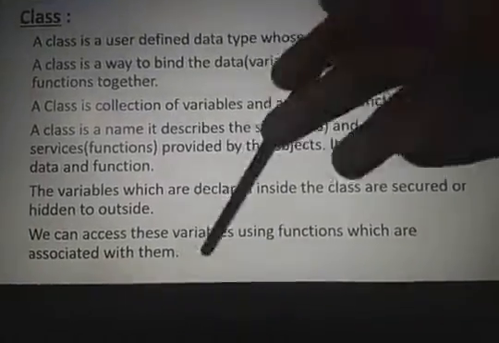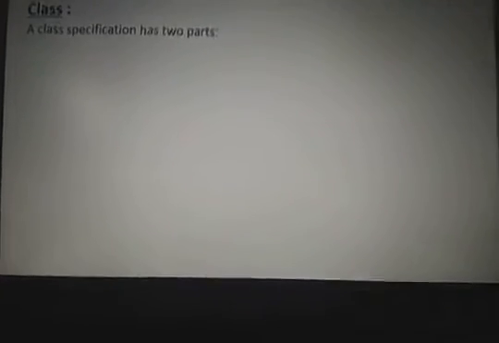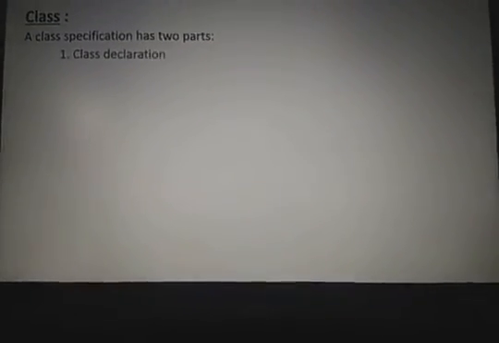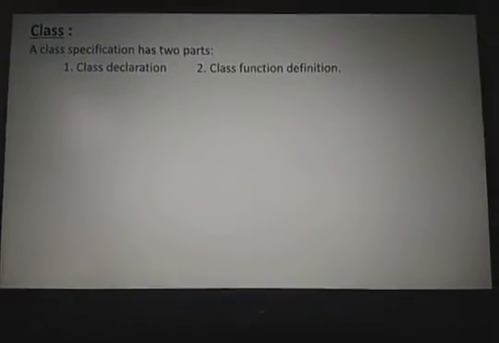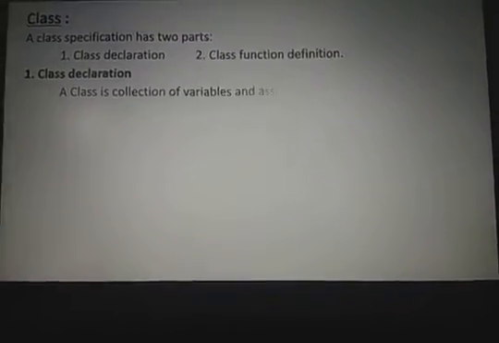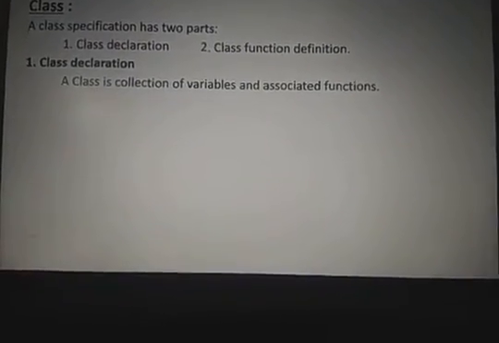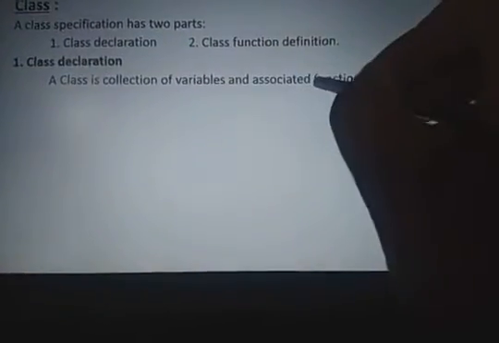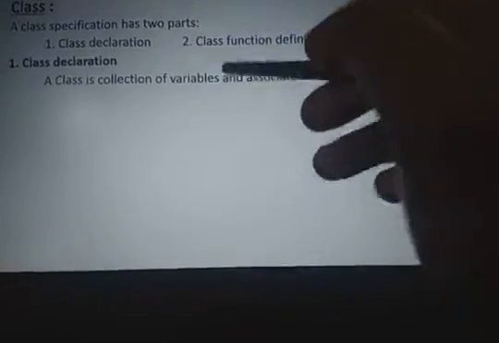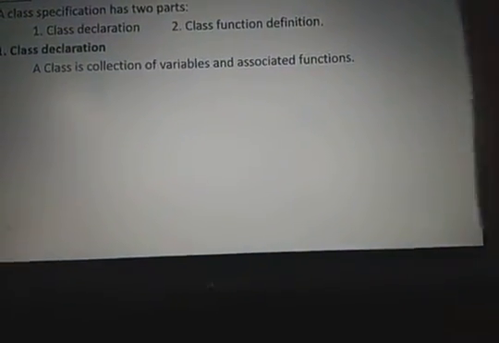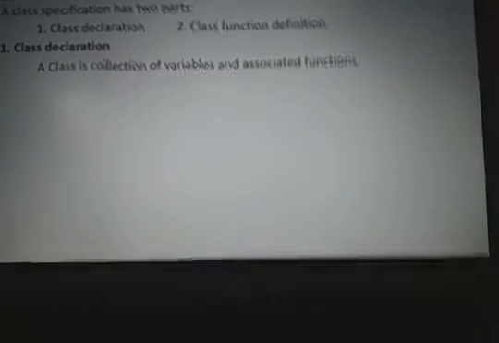This is about the class. Now, how to declare a class? The class has 2 parts. One is the declaration, another is the function definitions. What is a class declaration? A class declaration is a collection of variables and associated functions. After declaring these functions, when I want to write the functionality, we go for the class function definition. So what is a class declaration? It contains a collection of variables and associated functions.